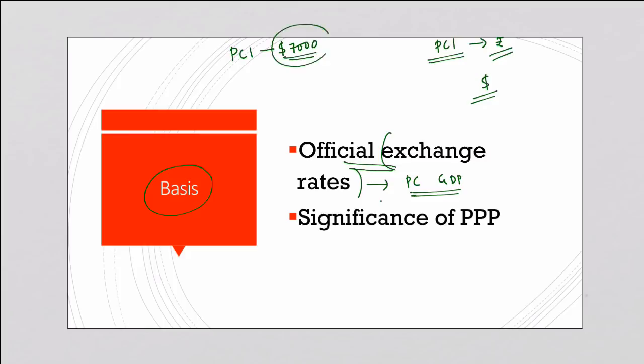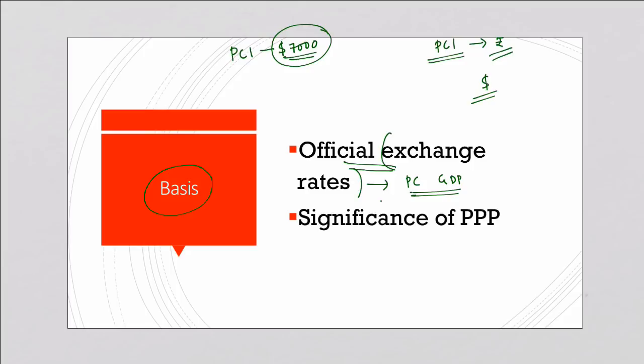So if $7,000 is the per capita income of India, this will give potentially enough space for India to move from lower middle income country to upper middle income country. So economists around the world suggest that this should be the ideal basis for calculating the per capita income. So instead of market exchange rates, the PPP model or the purchasing power parity exchange rates should be adopted, and this is the suggestion of the economists around the world.